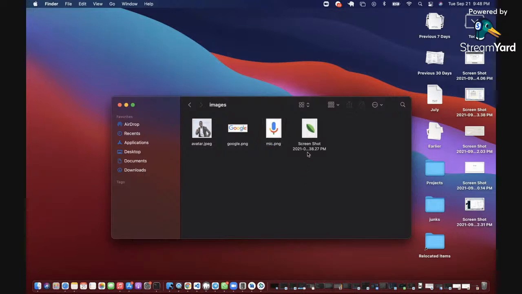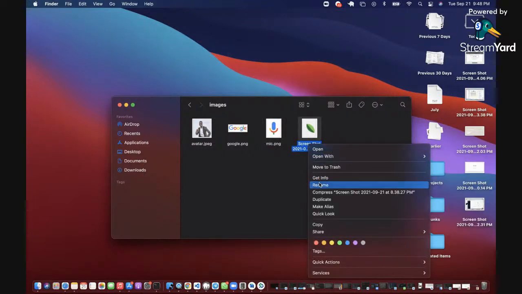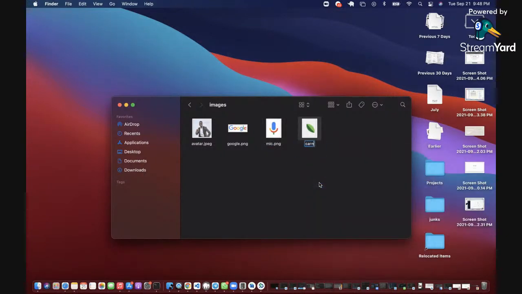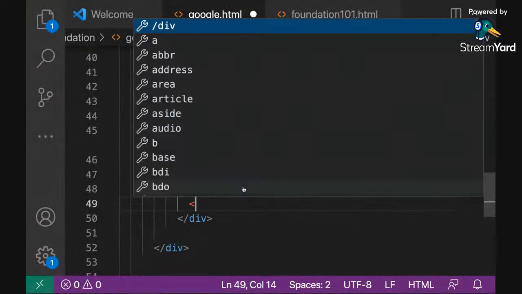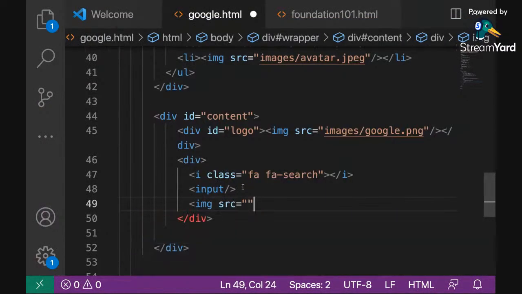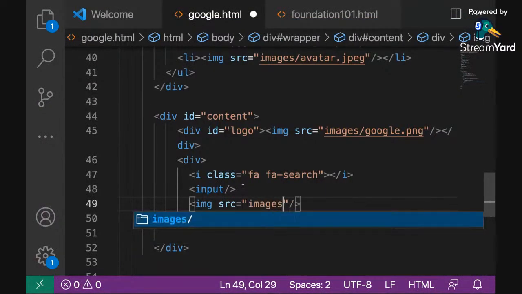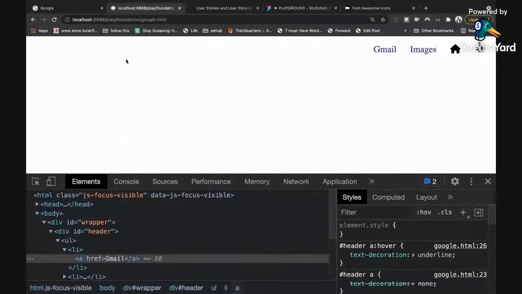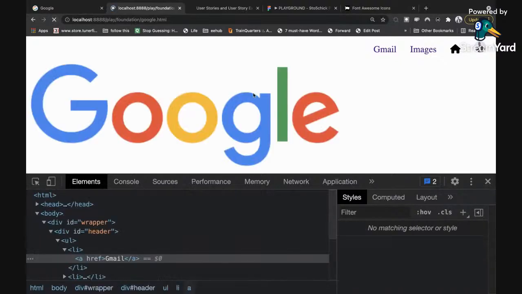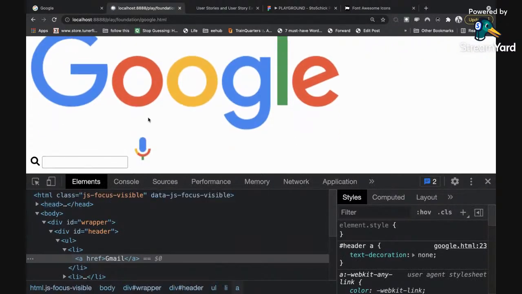I think so. Yeah, so this one, I will call this one carbon.png too. So I'm going to use this as mic and then carbon, right? So image source, and then it's inside my images folder, it's mic.png. So let's check out what we have done so far. I'll switch to my code. I'll refresh this, and then you can see what we have.